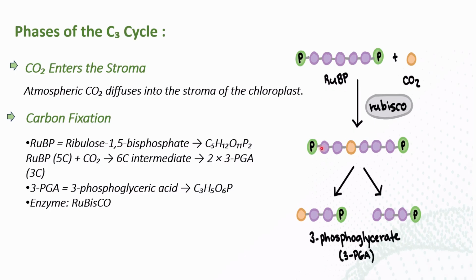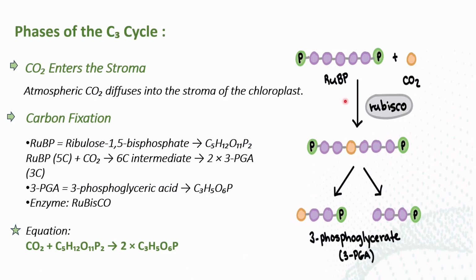Here we have a total of 6 carbons. That's why in the first reaction, the carbon fixation of the C3 cycle, we get 3 carbon compounds, that is 3-phosphoglycerates. This process will occur like this. Now we will see the entire equation.